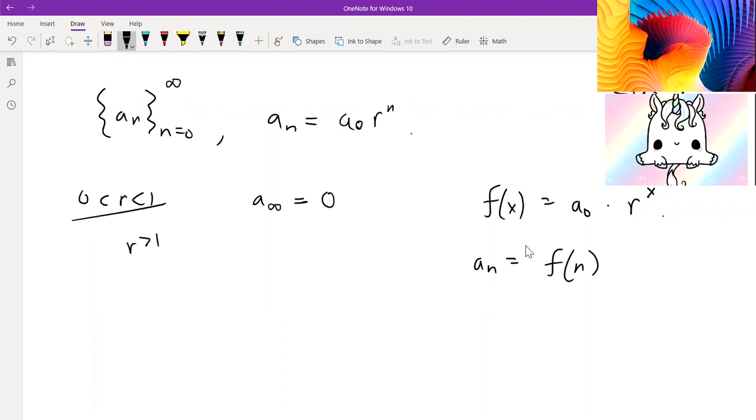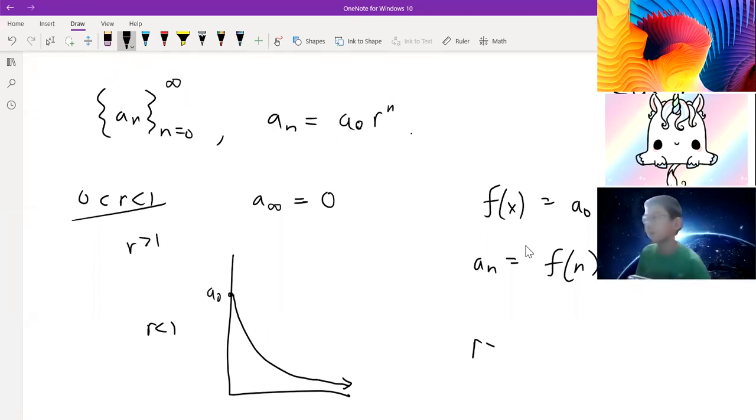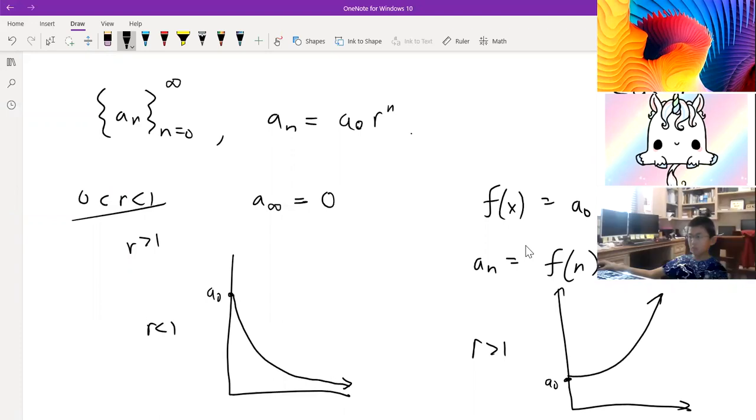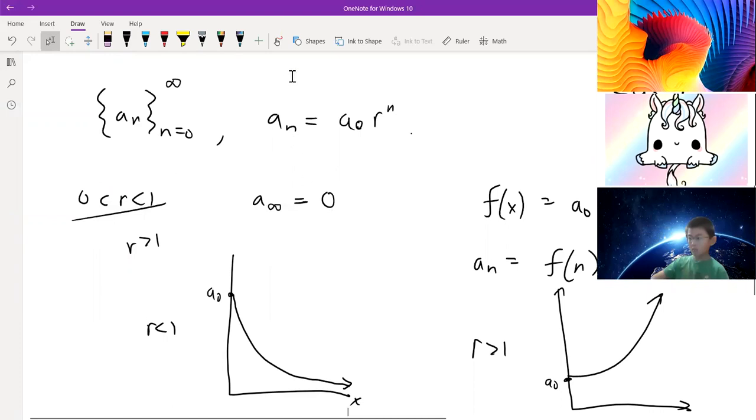If we were to actually plot what f of x looks like, for r less than 1, it would look something like this: start at a0, then drop down and start sloping like that. If r is greater than 1, the graph looks something like this: you start off with maybe a0, and then you grow like this. So it's clear that in this case, you just keep growing forever. Well, in this case, you start shrinking towards the x-axis, which would be y equals 0. We're going to prove this fact later on when we talk about convergence, but for now, let's take it for granted and just assume it's true.